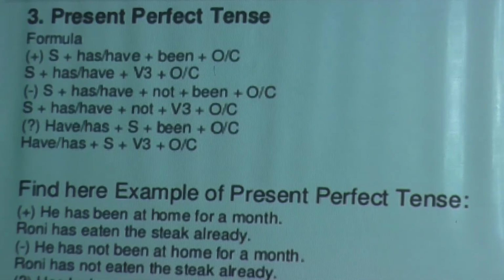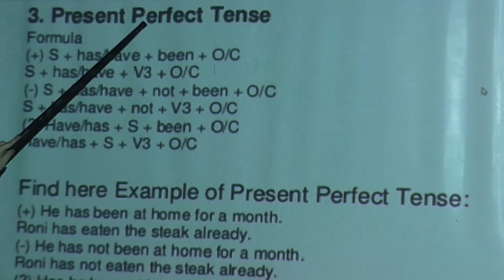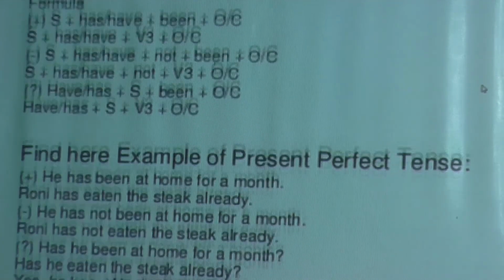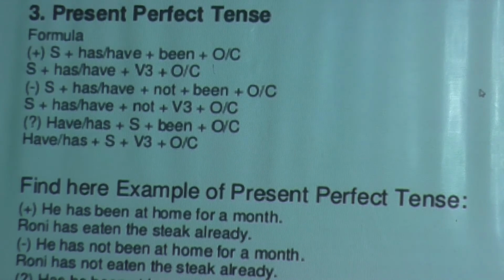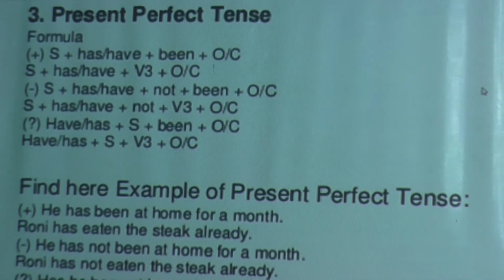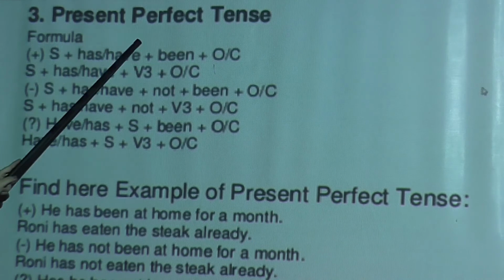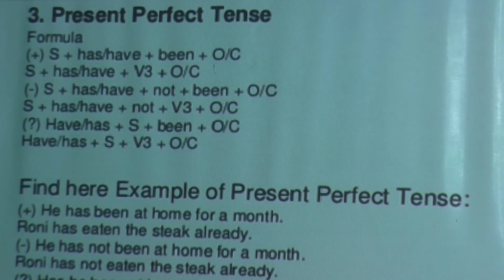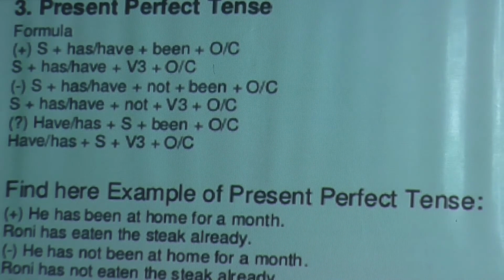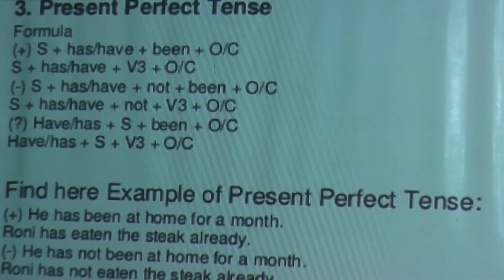Now, present perfect tense. Most of the students find this perfect tense very difficult, but there is no need to be very tense about the difficulty of the perfect tense. It is easier. Whenever you see perfect, you have to understand that you have to write has or have in the sentence. If it is written in the present tense, you have to write has or have. If it is written in the past tense, then you have to write had.